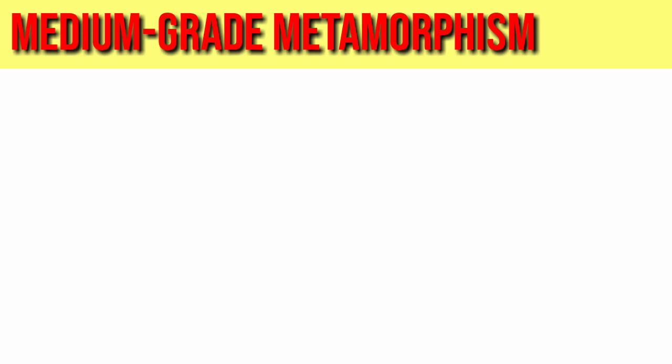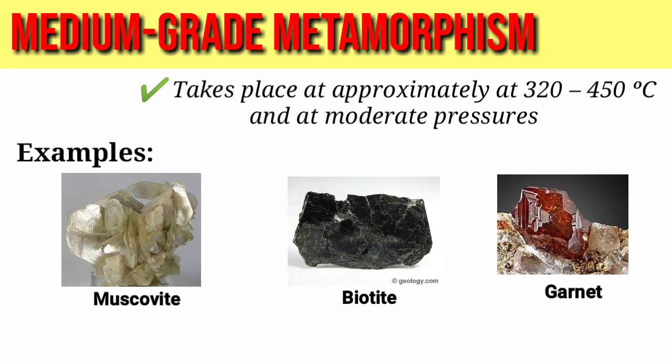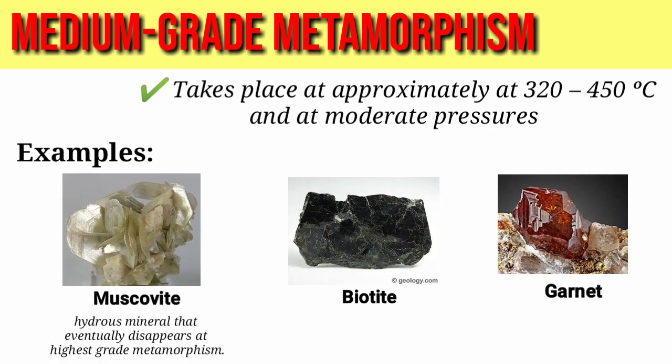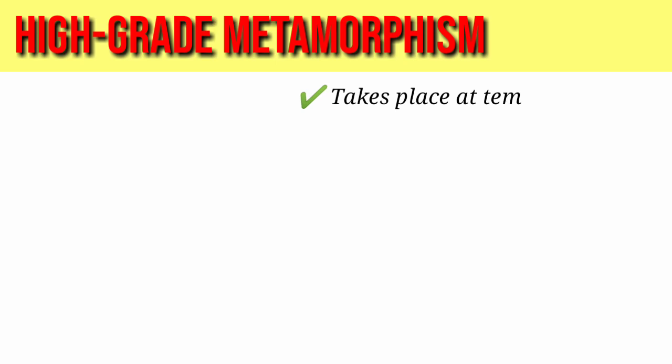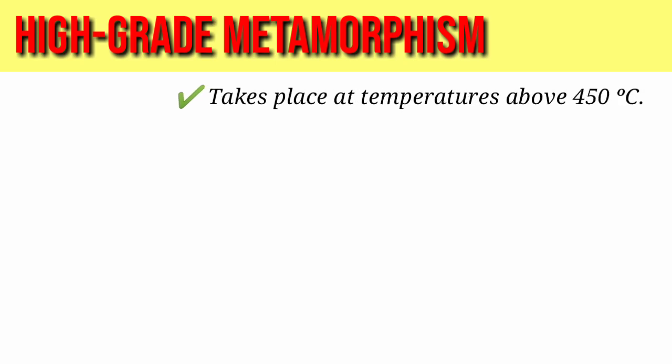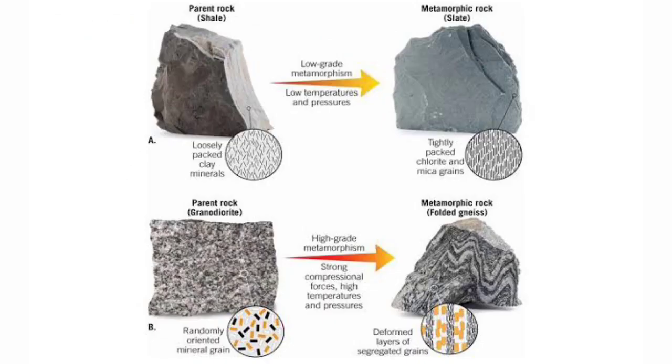Next is the medium-grade metamorphism. It takes place at approximately 320 to 450 degrees Celsius and at moderate pressures. Examples: muscovite, biotite, and garnet. High-grade metamorphism takes place at temperatures above 450 degrees Celsius. Examples are the non-hydrous minerals magnetite and pyroxene. This picture shows how rocks change due to changes in pressure and temperature in low and high-grade metamorphism. Shale becomes slate, granodiorite becomes folded gneiss.